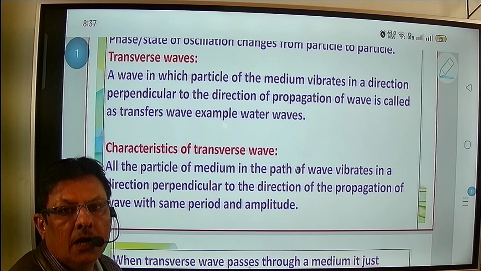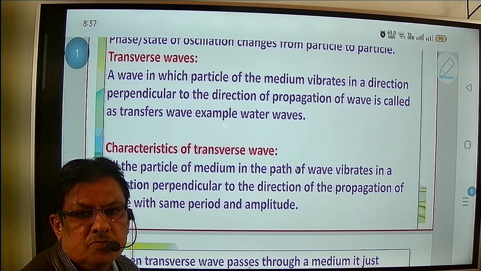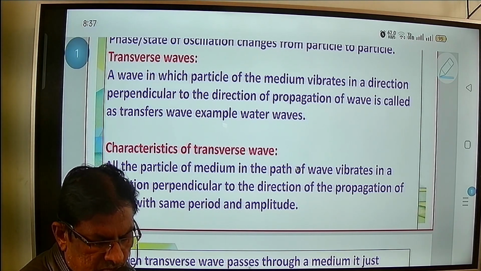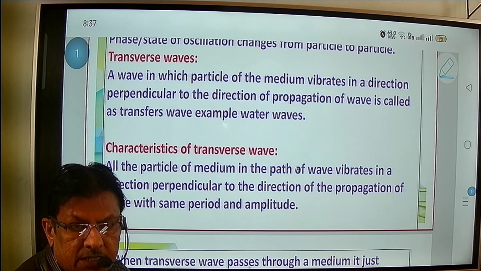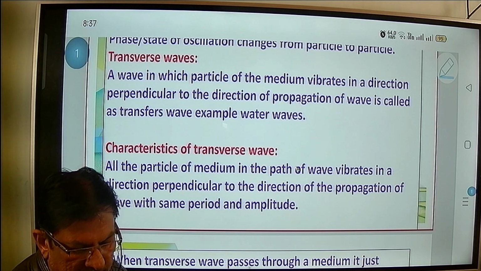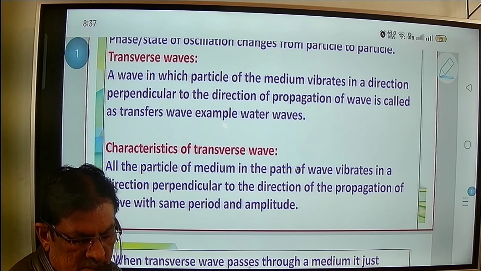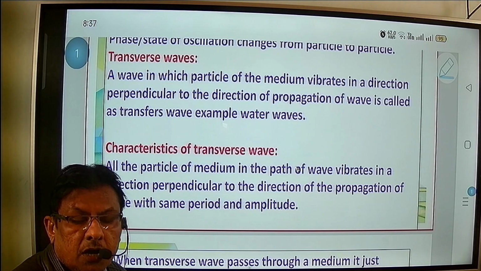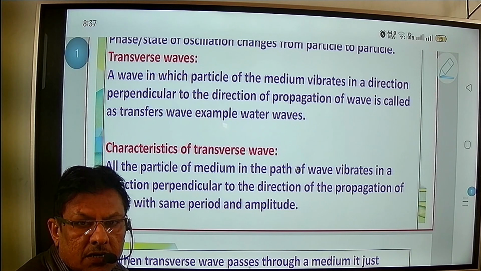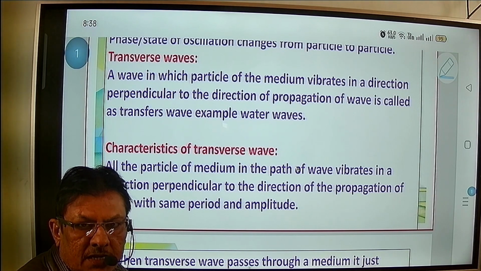The direction in which the wave travels is called the propagation, and under such a situation we say that this wave is a transverse wave. Now, if you want an example for this, we can take a water wave. When you drop a stone in the water of a tank, you find that the ripples start moving in the outward direction.